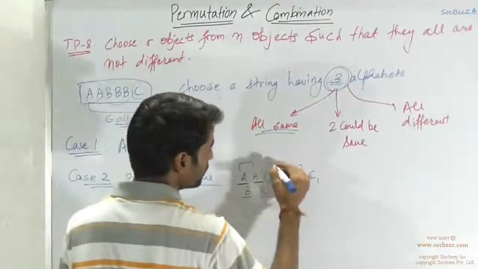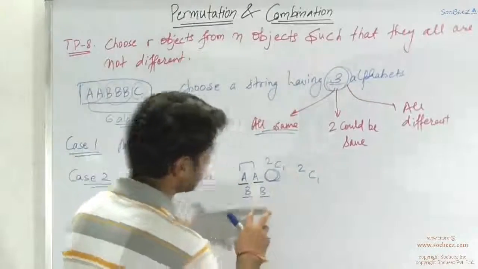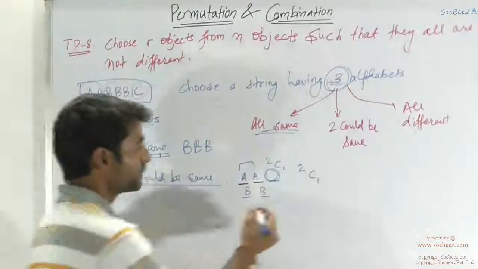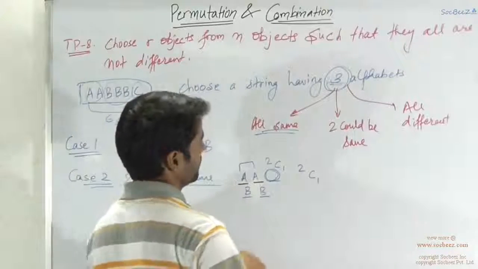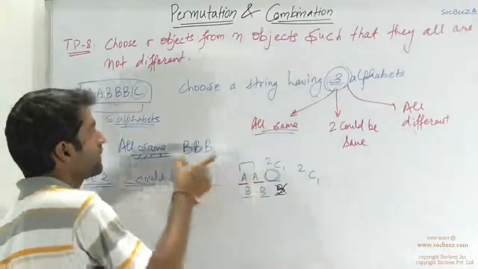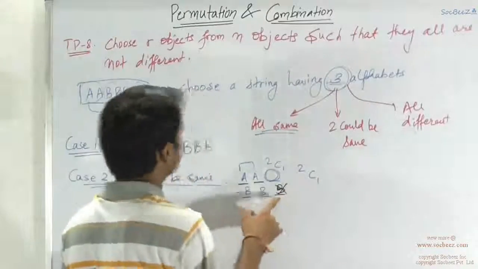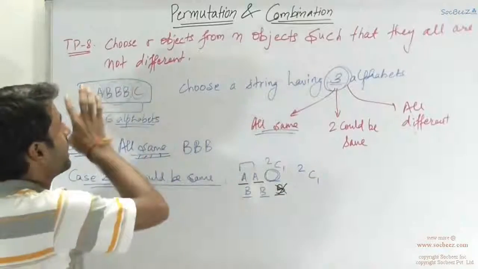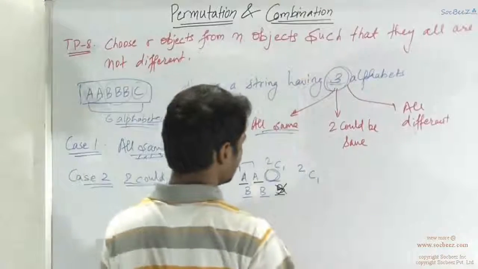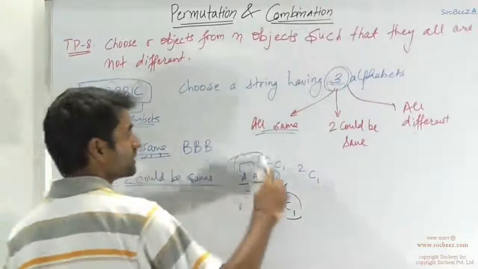That is, you had 2C1 choices in the last position. But if you had chosen 2 B's over here, you are sure that the third position cannot be occupied with a B. This could not be B, because if that was the case, we had counted it already in the all same case. So in this case also you can't choose B at this position. So you are left with the choices of either choosing A or choosing C. So here also you had choice 2C1.